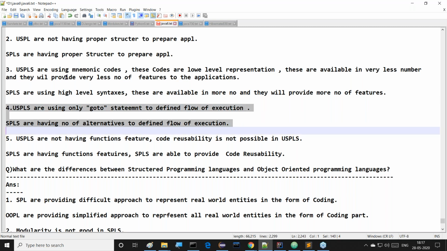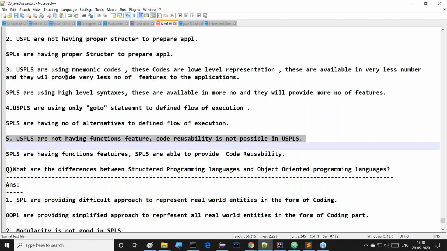Unstructured programming languages use only the go-to statement to define flow of execution, whereas structured programming languages have a number of alternatives to define flow of execution. Unstructured programming languages do not have the functions feature, so code reusability is not possible, but structured programming languages have functions and are able to provide code reusability.